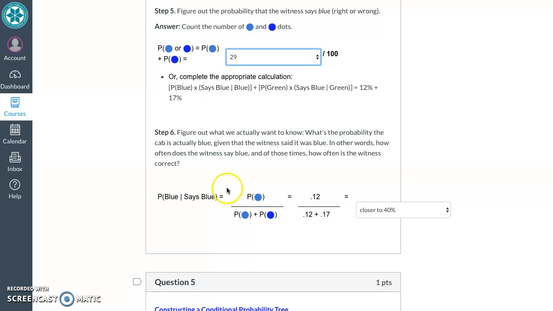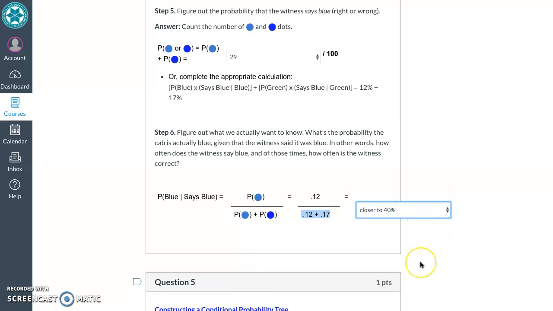Okay, we are finally ready to figure out the probability that it's actually blue given the witness said it was blue. So the probability that it's actually blue and the witness says it's blue, given the probability that the witness says it's blue. So here's all the times the witness says it's blue. Here's the times it's blue and they say it's blue correctly. How often does that happen out of all the times they say it's blue? So 0.12 out of 0.29, which is closer to 40%.